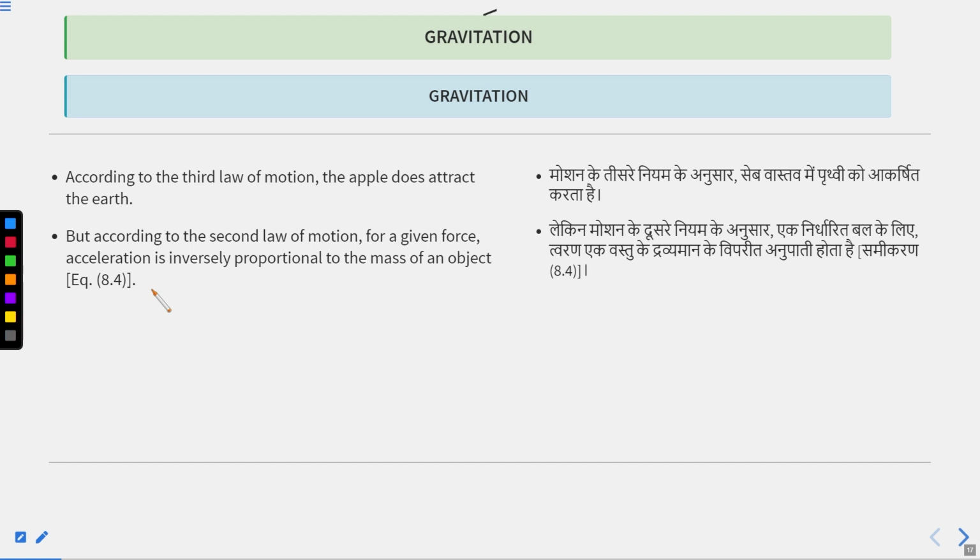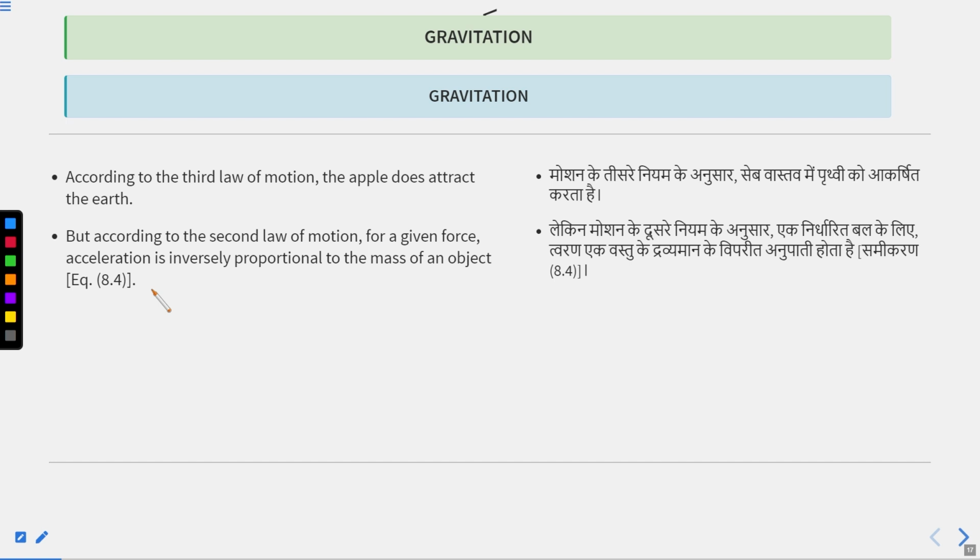And the answer is yes. According to the third law of motion, every action has an equal and opposite reaction. If you are attracted toward the earth, then the earth is also attracted toward you. You can see this pen is attracted toward the earth. This pen is falling towards the earth, and according to the third law of motion, the earth is also attracted toward this pen.